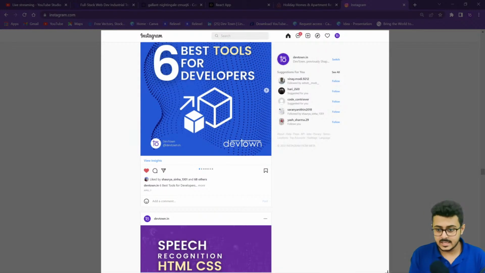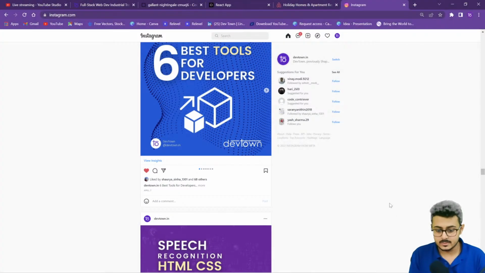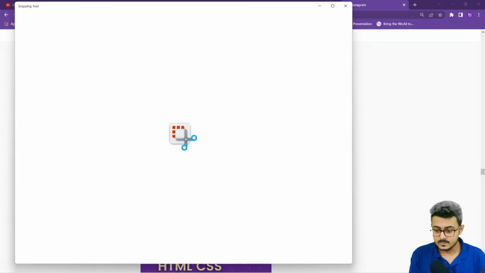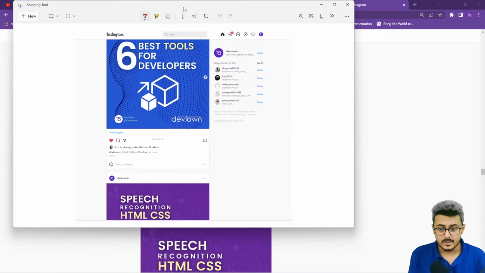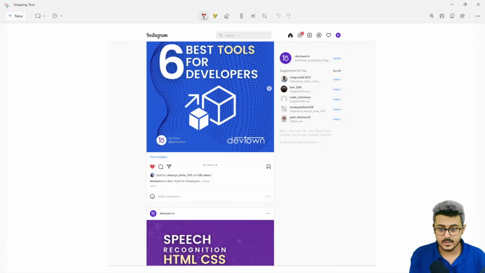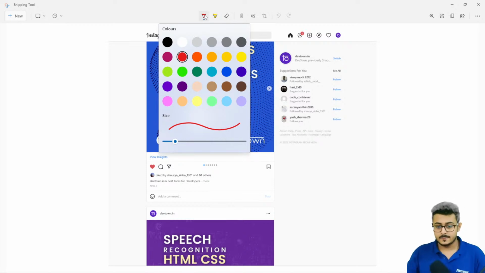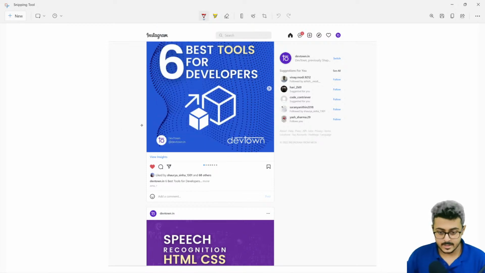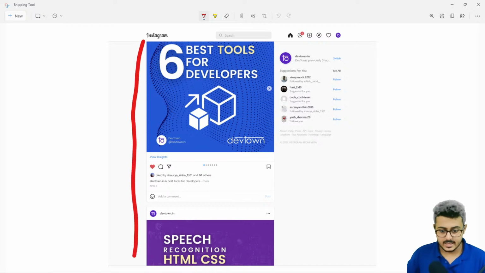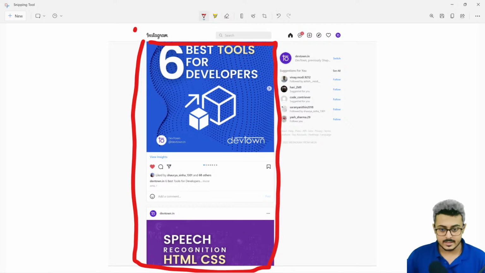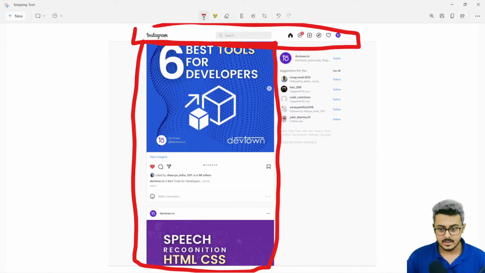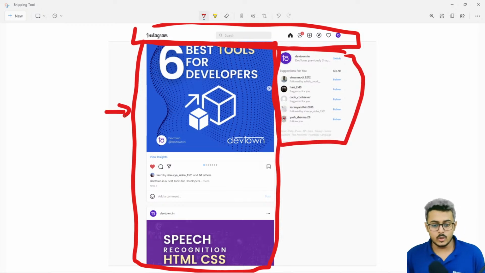So if I'm taking this particular website right over here, I'm able to get this right over here. I want the pen to act. Let's increase the size a bit. So this area itself got reloaded. This is one component that is there. There is another component that is the navigation bar. There's another component right over here. So if I want to load more posts when I'm scrolling down, only this component gets refreshed and nothing else. You don't have to refresh.